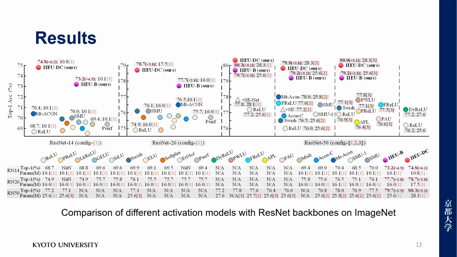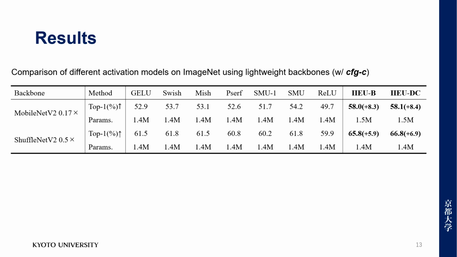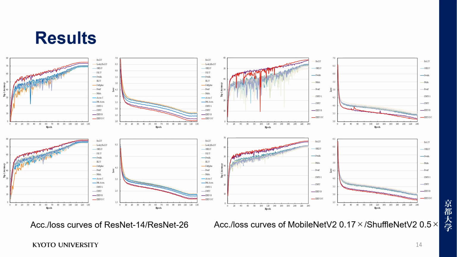Here we show the results on ImageNet with ResNet backbones. We compare IIUs with the relevant baseline, the popular activation functions, and the current sorters, where our methods enjoy significant improvements. On lightweight backbones, we find our methods show consistent improvements. Here we show the accuracy and loss curves to demonstrate the convergence attributes, where IIUs not only reach the highest accuracies, but also show superior convergence attributes of optimization to the compared activation models. More detailed results can be found in the paper.